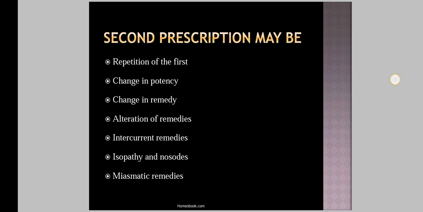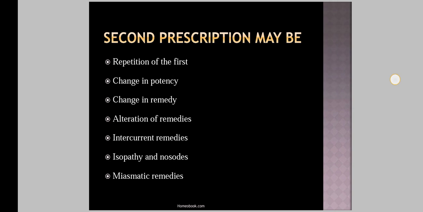Then what is the indication for a complementary remedy? If after continued improvement for several hours or days by the first prescription, the symptoms do not completely disappear, rather there is a tendency to persist.